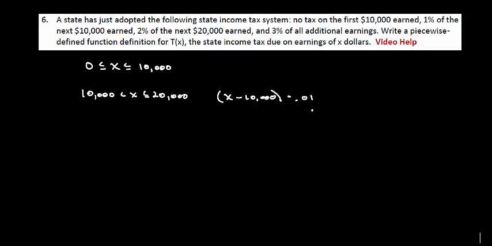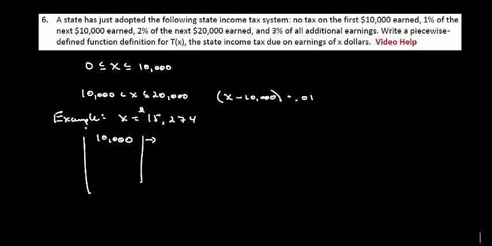Let's do some computation here and make sure that this is working so far. I'm going to take 0.01 and multiply it by whatever number this is. So let's say, for example, your income, your X value, is 15,274. I'm just making that number up. So that's how much money you earn. The first 10,000 you get for free, so no tax.